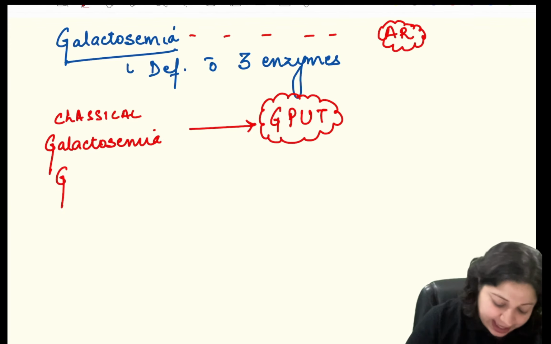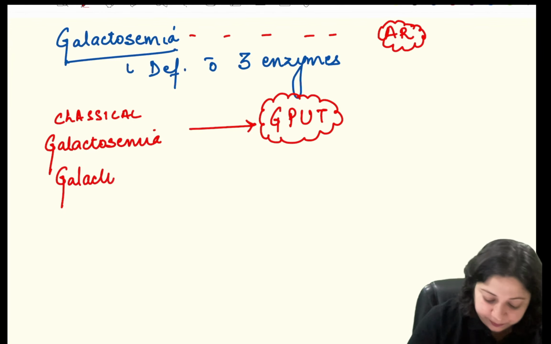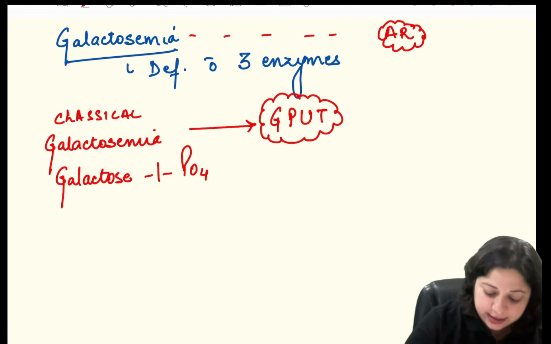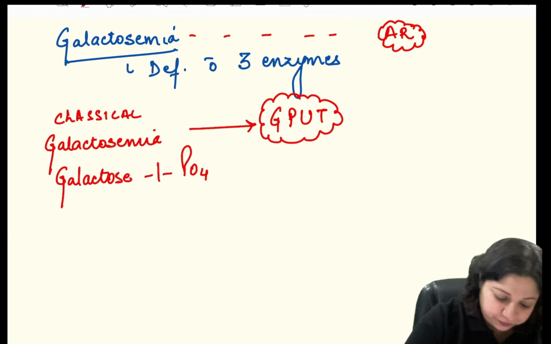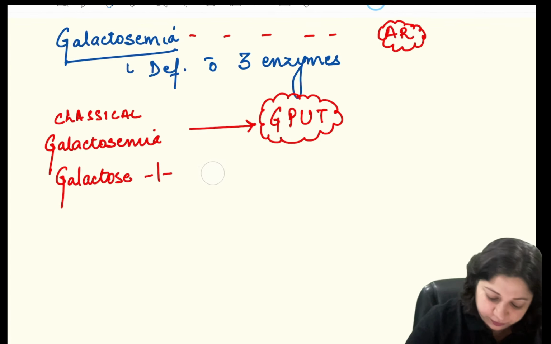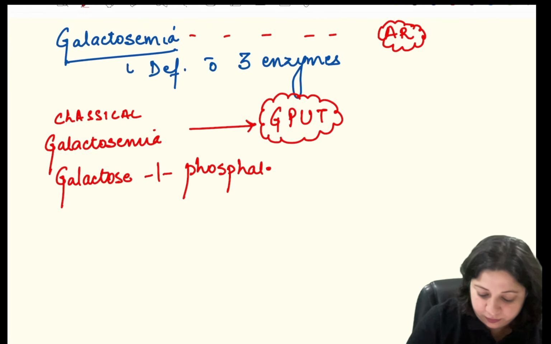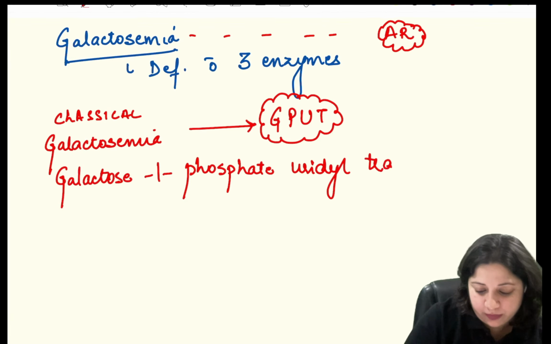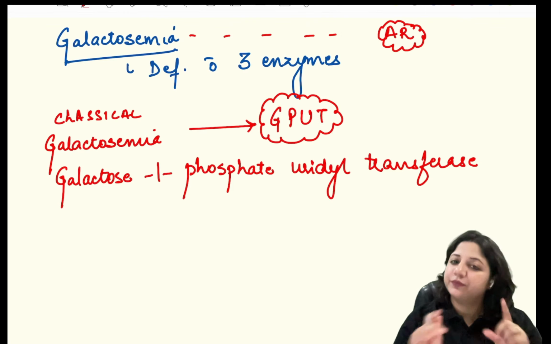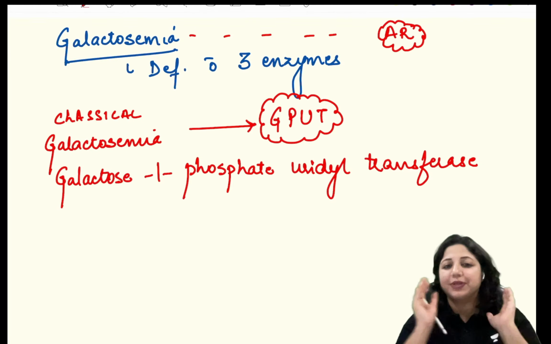It is galactose-1-phosphate uridyl transferase. Right? So that is one.